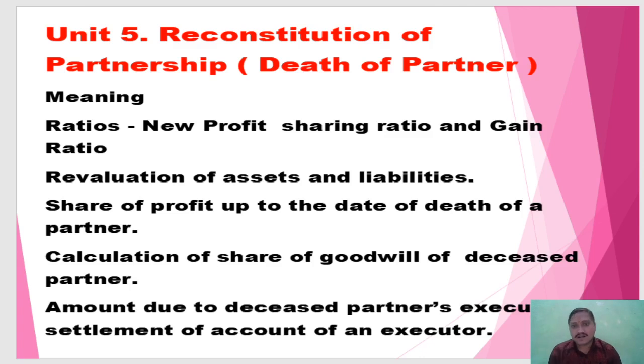Practically they are different, but from an accounting point of view, there is no difference in recording the books of account after retirement or after death.